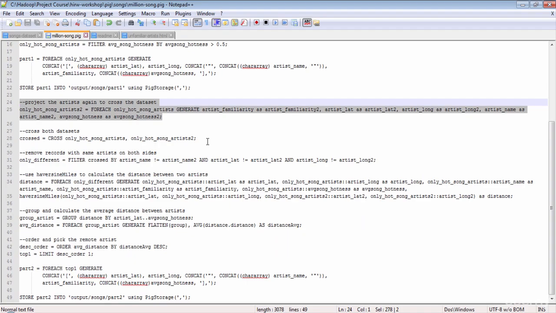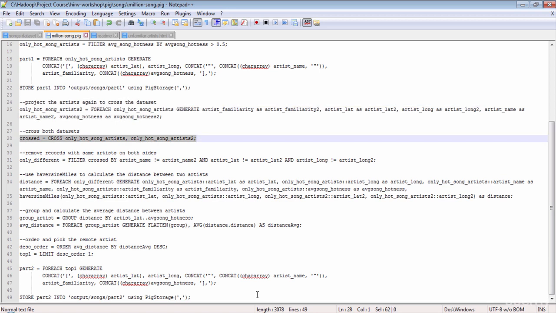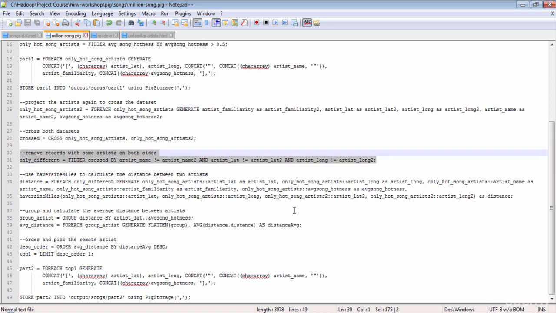We need the same only hot song artist relation again so that we can do the cross operation. Let's project the same only hot song artist relation again and call it only hot song artist 2. Just to differentiate the columns from the original relation, suffix all the columns in this new relation with 2. Now, to bring the two artists together, simply cross the dataset. This will result in a cross product of two relations. Since we cross two identical relations, we get the same artist crossed on both sides. So we remove those records using the filter by operator.